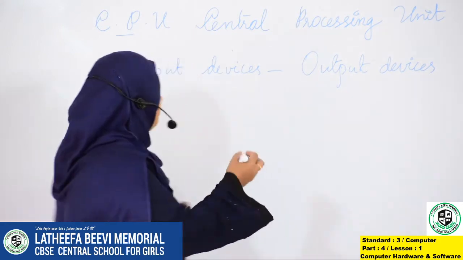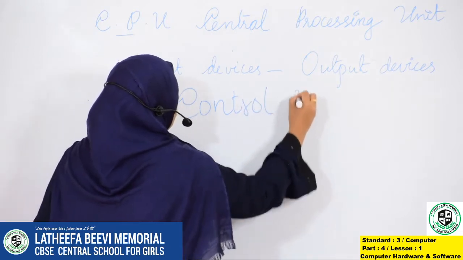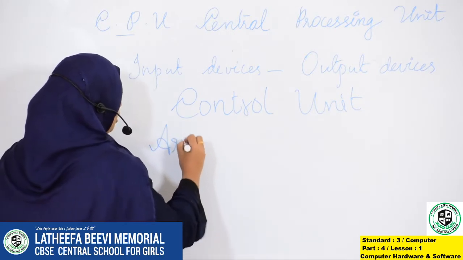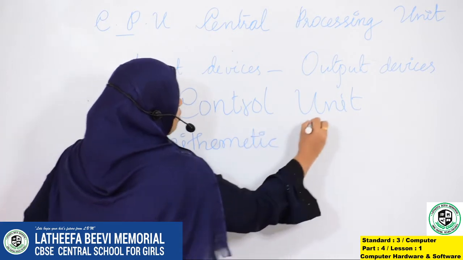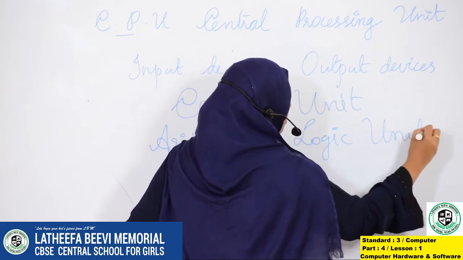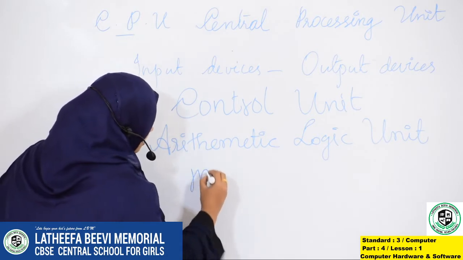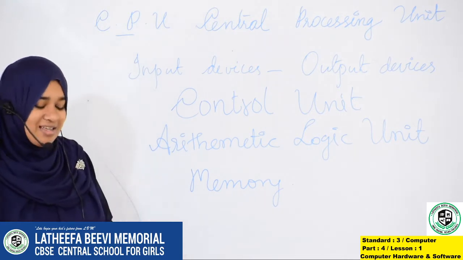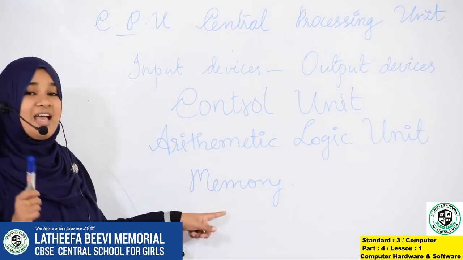So, CPU consists of 3 main parts. It has a control unit, it has an arithmetic logic unit, a control unit, an arithmetic logic unit and memory. So, we have to learn what is a control unit, what is arithmetic logic unit and what is memory.